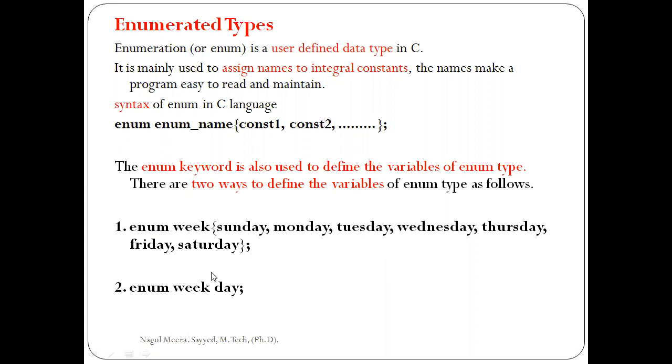The second way is to simply use the enum keyword, space, week, then the variable name weekday, semicolon. This is the second way to define variables of enum type. In the first one, enum week, we define all the constants. In the second one, enum week weekday, weekday is the variable name actually. In this way, we can define variables of enum types.